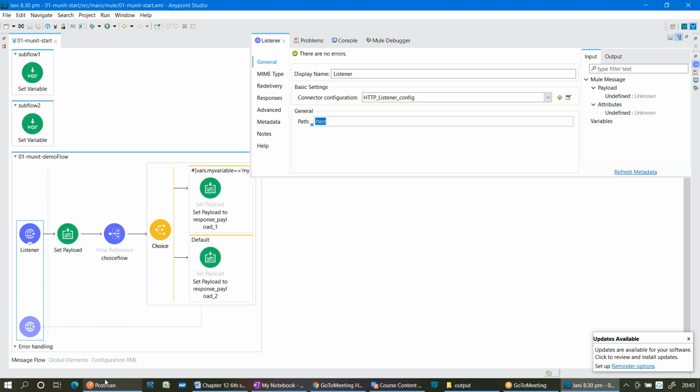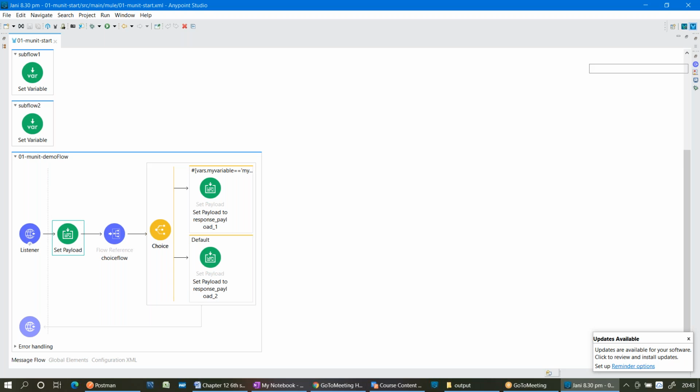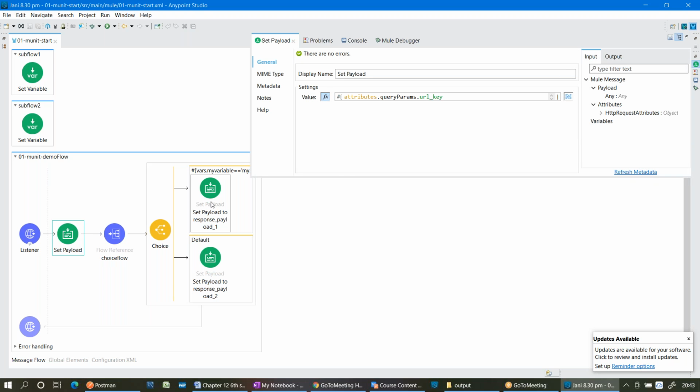It converts the incoming request into a Mule event. The event contains attributes, payload, and variables. Now, by using the set payload, I'm trying to set a payload by extracting the query parameter value.